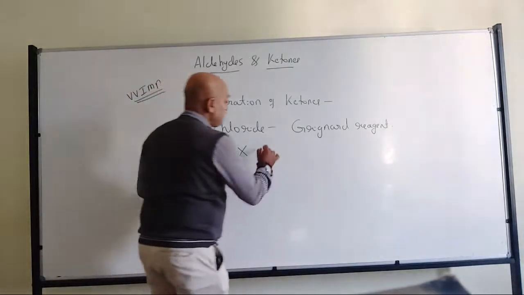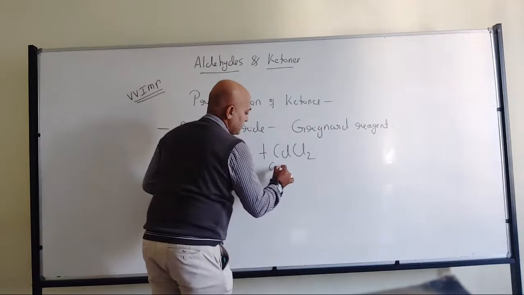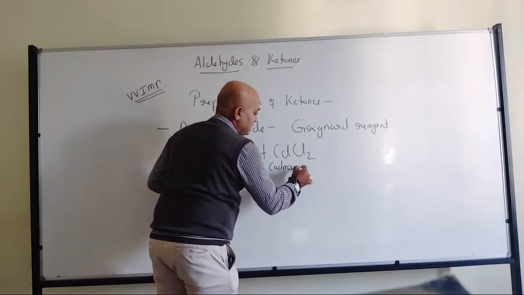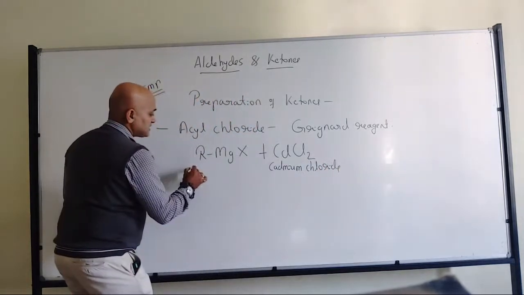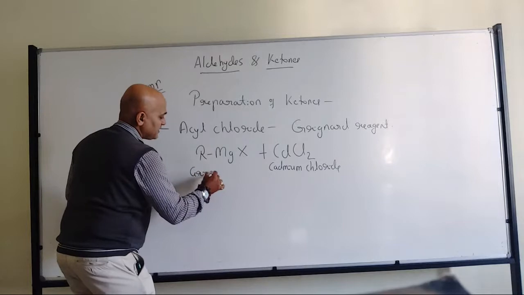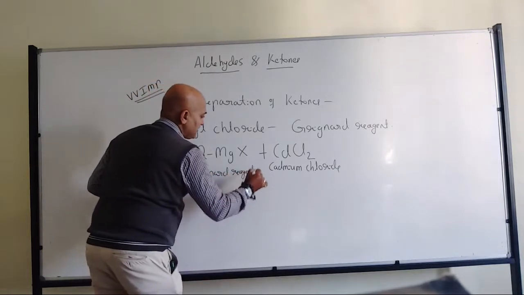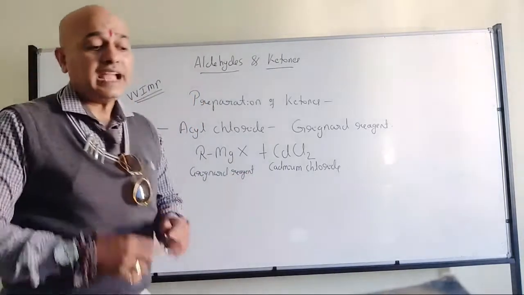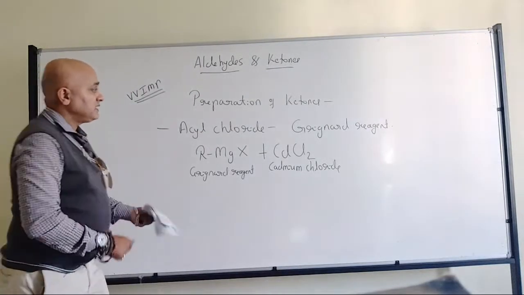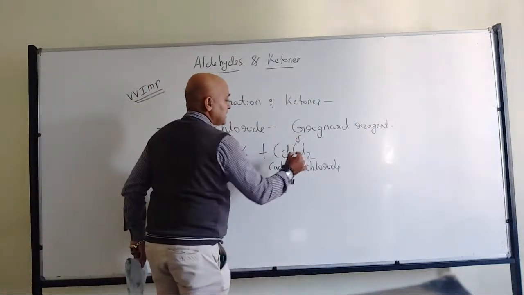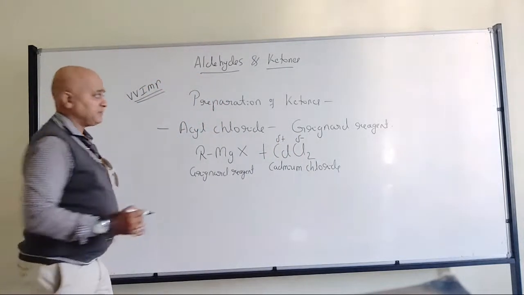So this alkyl magnesium halide will be treated with cadmium chloride. Okay, so this is the Grignard reagent, general formula I am using, and cadmium chloride. Now what will happen here is, this will be having negative, this will be having positive, because cadmium is a metal, right?